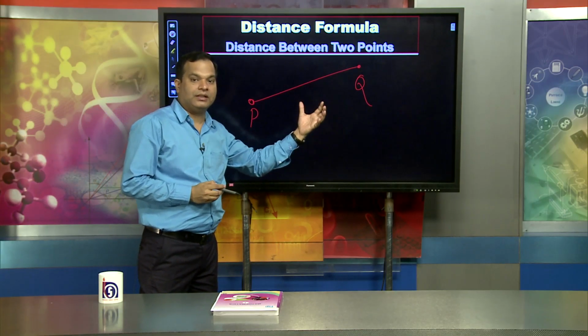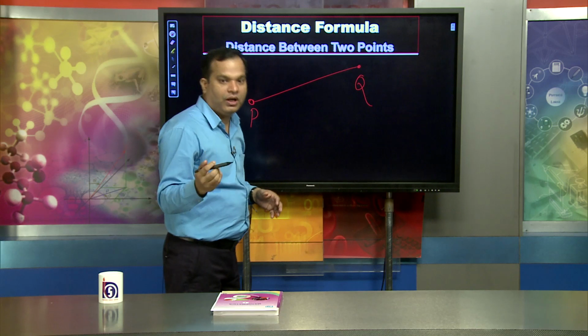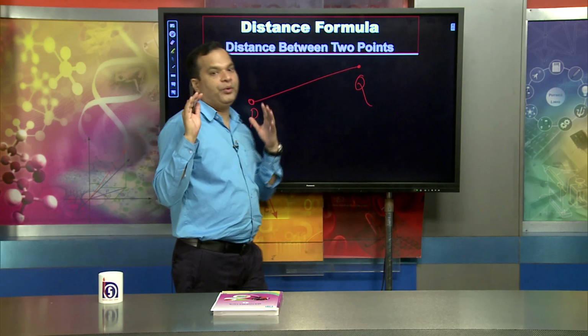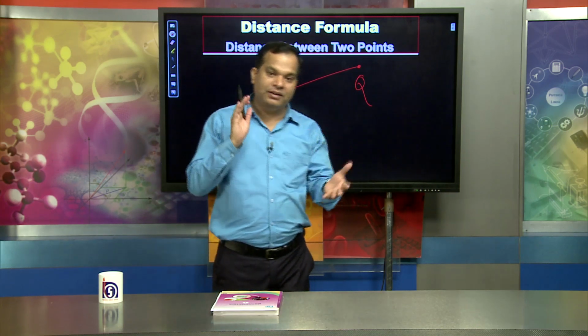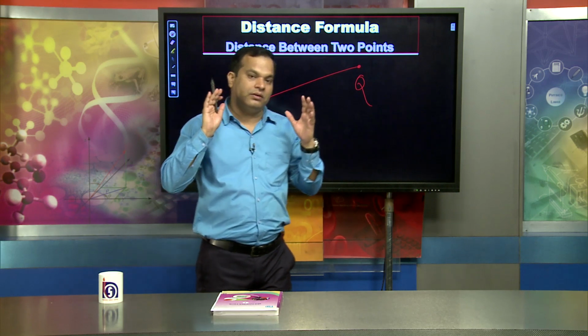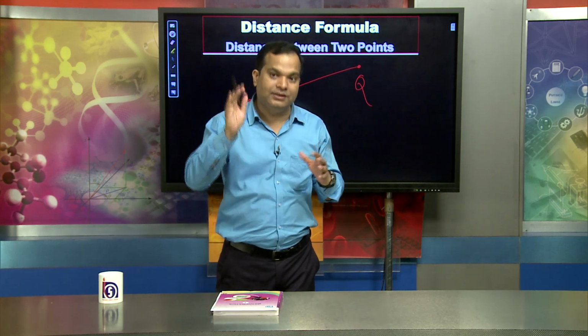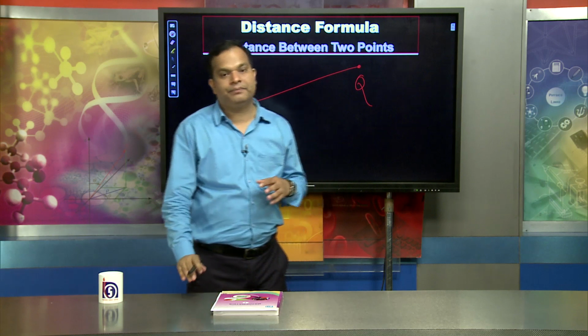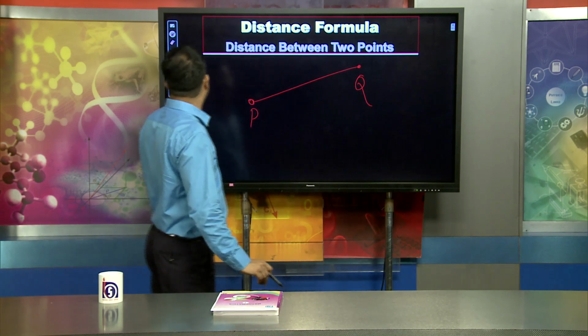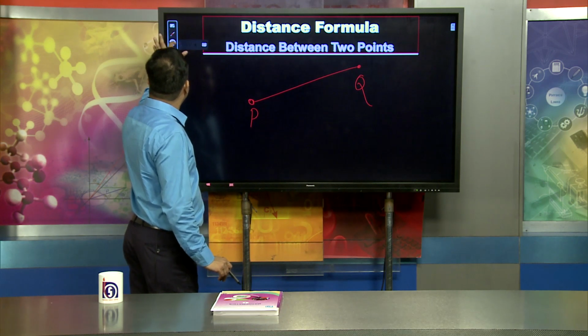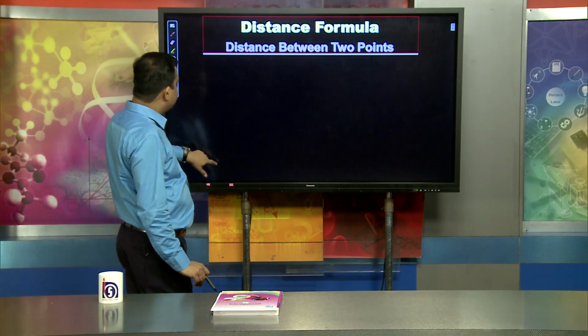That is very important, and we have to generate a formula, because when we know the distance we can measure the length of any object that lies in the plane. So the distance formula is very important, and we must understand how to generate it.